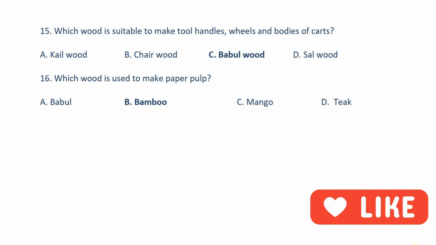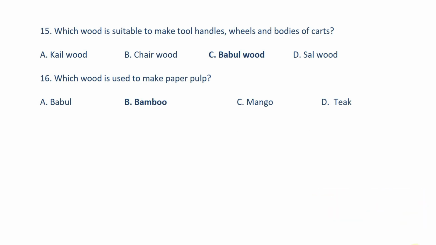Question number 16. Which wood is used to make paper pulp? Answer option B, bamboo.